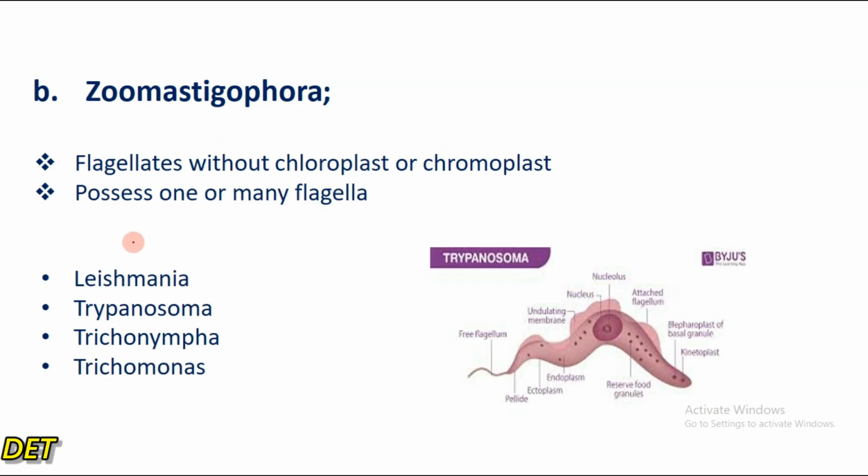So let's look at the next class, which is Zoomastigophora. They are flagellates without chloroplast or chromoplast. In other words, these are animal-like flagellates. They may have one or many flagella.